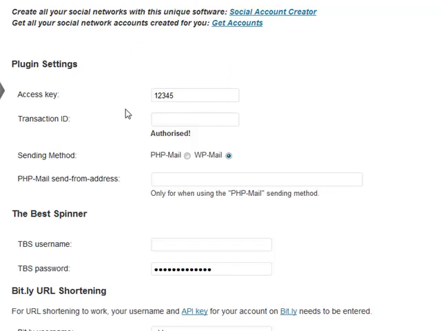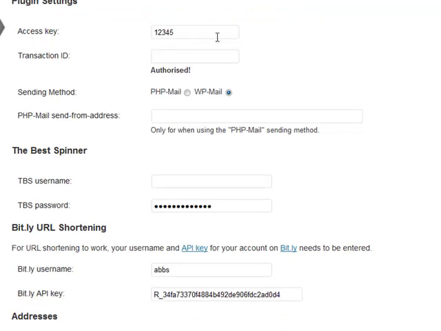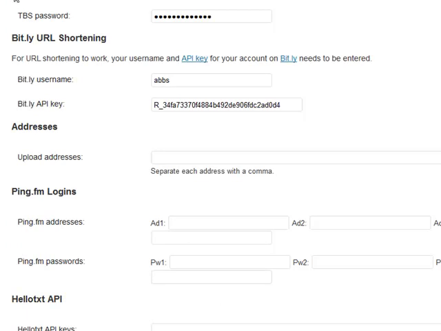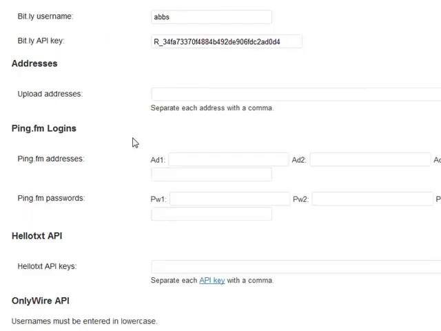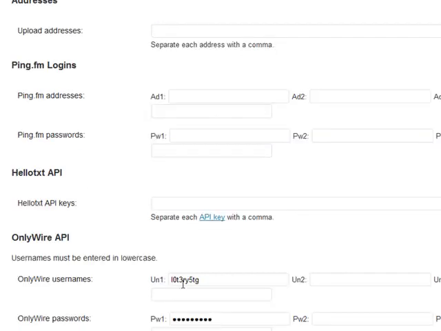So I'm actually in my blog and inside of the WP Social Pipes plugin settings section, your plugin settings, so your access key and your transaction details are exactly the same. Your sending method, whether you're using PHP Mail or WP Mail, are exactly the same. If you are using PHP Mail, guys, just enter an email address in there. Your best spinner details, guys, exactly the same as well, no changes there. And your bit.ly URL details are exactly the same as well. However, everything underneath that, so for example, PixelPipe and Ping FM have changed. Hello Text and OnlyWire are exactly the same. So I'm going to take you through the changes now and show you exactly how we work with them.